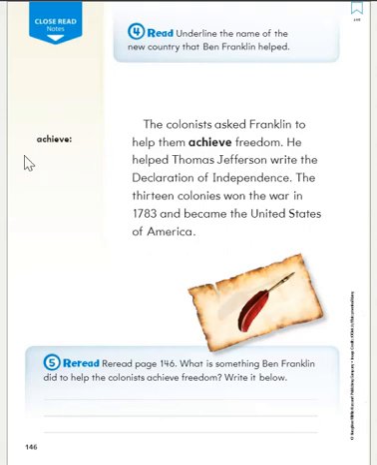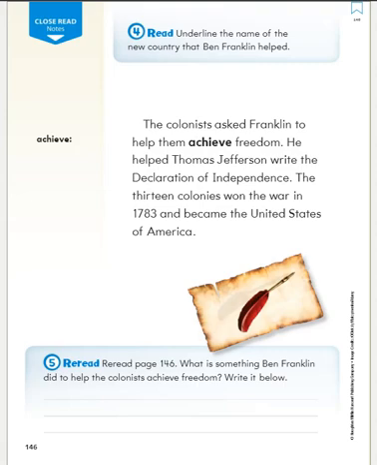And to achieve something, what does it mean to achieve something? If you achieve your goal, if you read a whole book, you achieved your goal to read the whole book. It means you accomplished it, or you were able to do it.